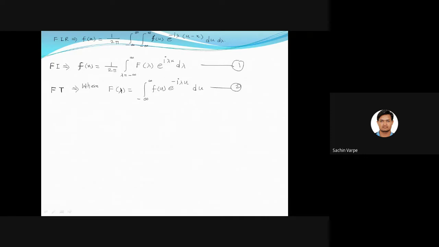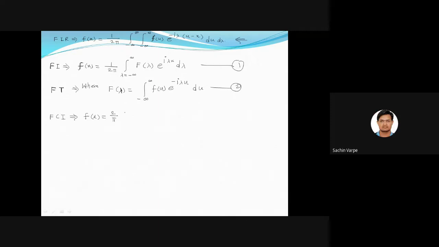Then, on extension of this main formula in terms of cos and sine, we have got the Fourier cosine and sine integral representation. So the Fourier cosine integral is given by f of x is equal to 1 upon 2 pi, sorry, it is 1 upon pi, na? It is 1 upon pi or 2 by pi? 2 by pi.